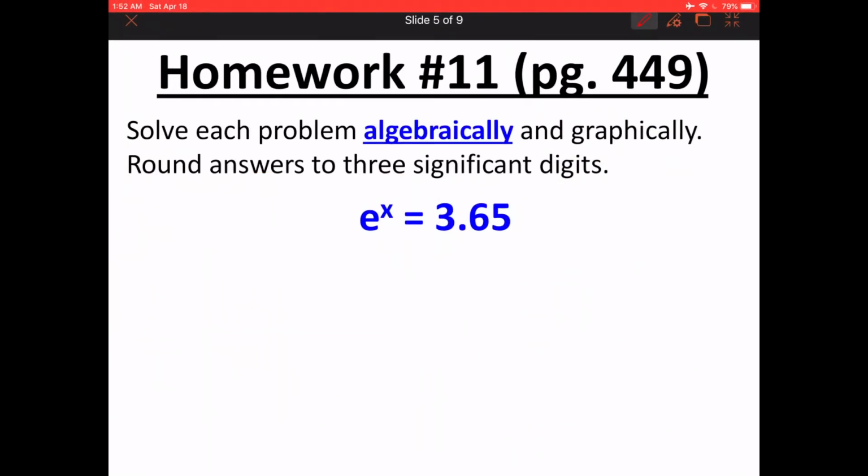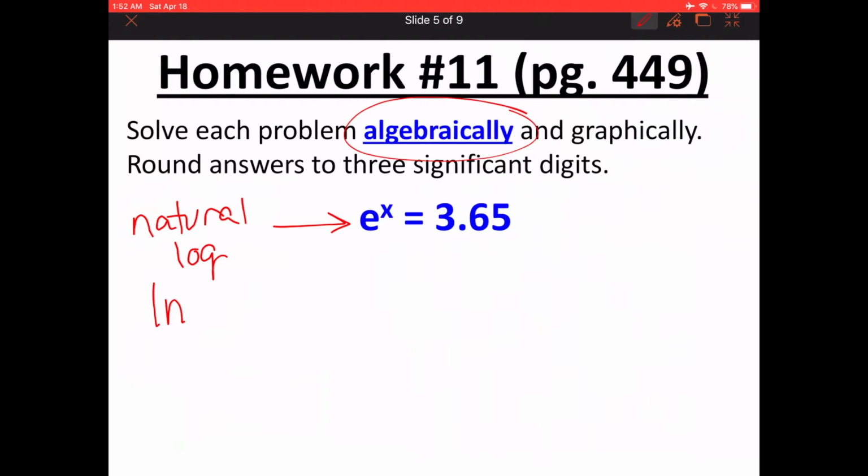Now let's show you guys how to solve the same exact problem using algebra. Because personally, for a lot of these problems, I think the algebra is going to be much easier. Graphing, you have to make sure you have the right window. You have to type everything in. I'm going to show you how easy this problem is to solve algebraically. The opposite of e, remember, is natural log, and natural log is represented with ln.